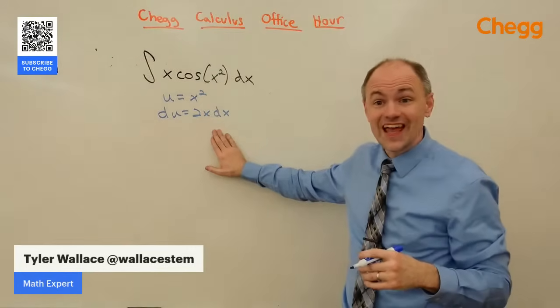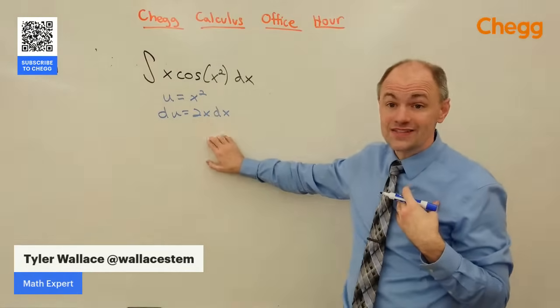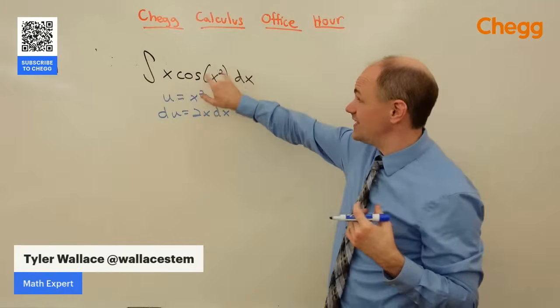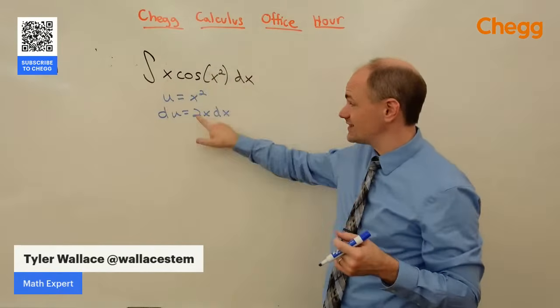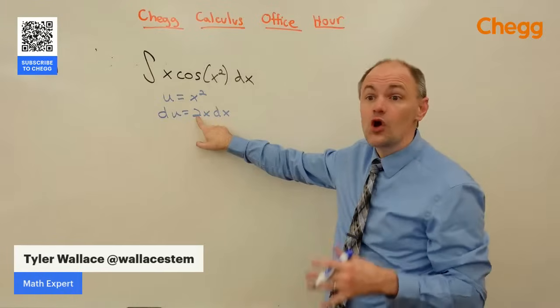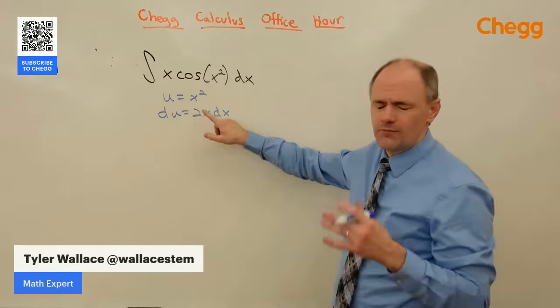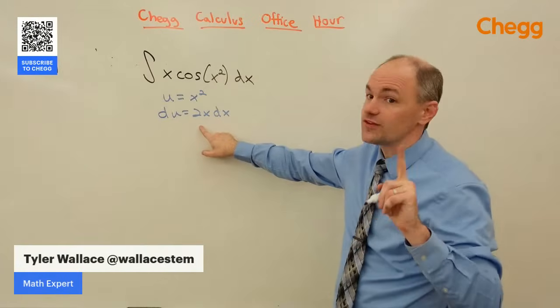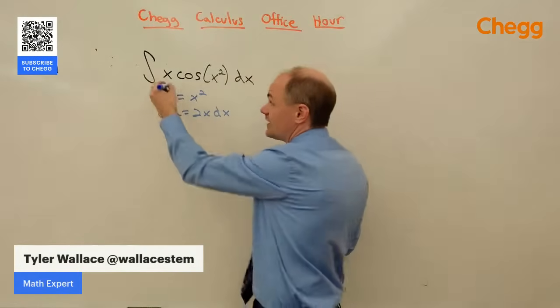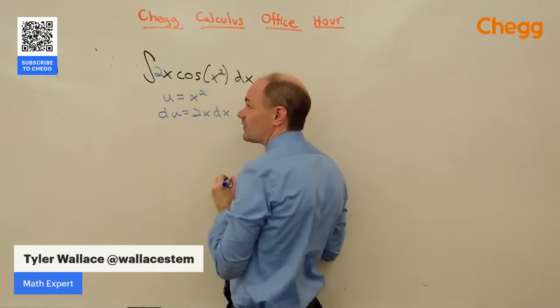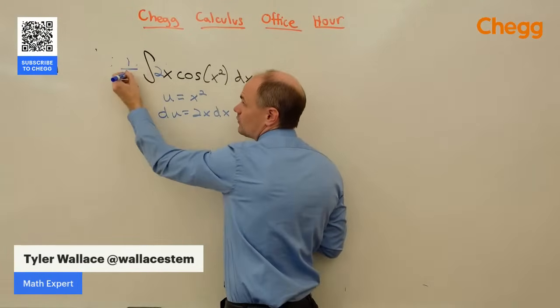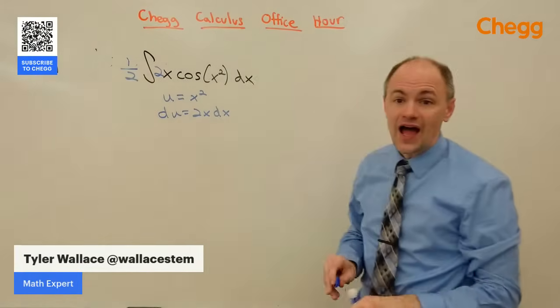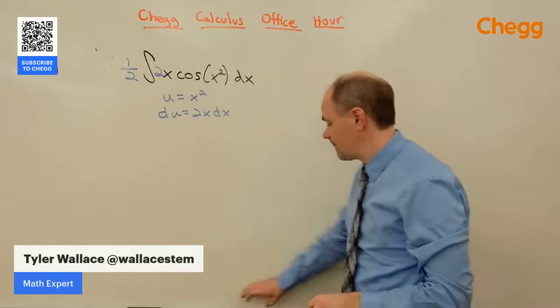There's a couple of ways to handle this. My favorite way is, let's try and make a 2x dx in the integral. I've got an x dx. I'm missing the 2. What's nice about integration by parts, or u substitution, is with constants, don't do this with variables, that's bad, but with constants, I can multiply by any constant I want in there, as long as I multiply by its reciprocal outside of the integral.